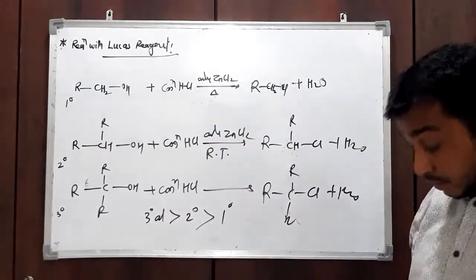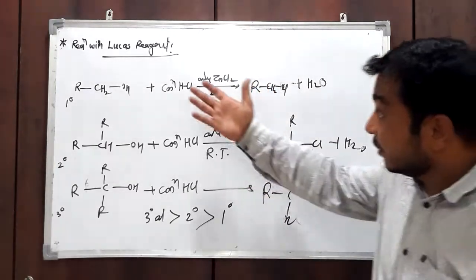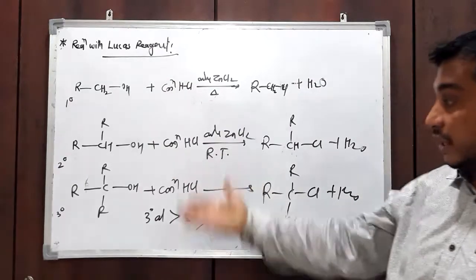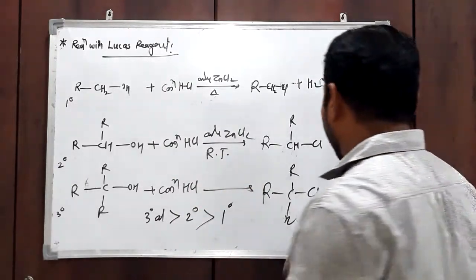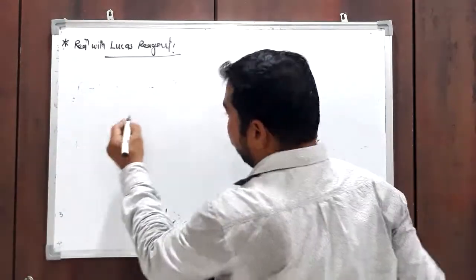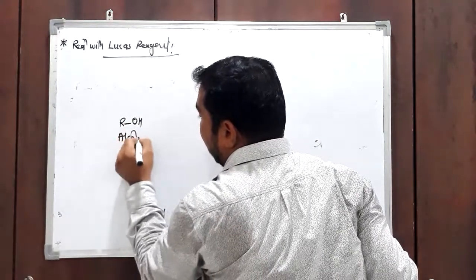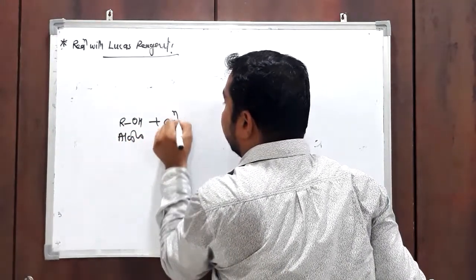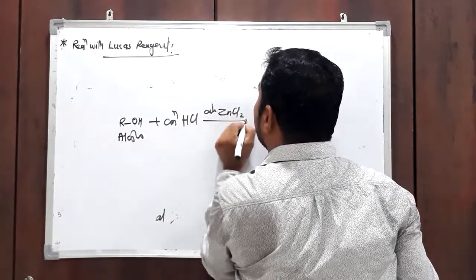Now by using this Lucas reagent, we can distinguish primary, secondary and tertiary alcohol. How? Alcohol, any alcohol, plus concentrated HCl and anhydrous zinc chloride.